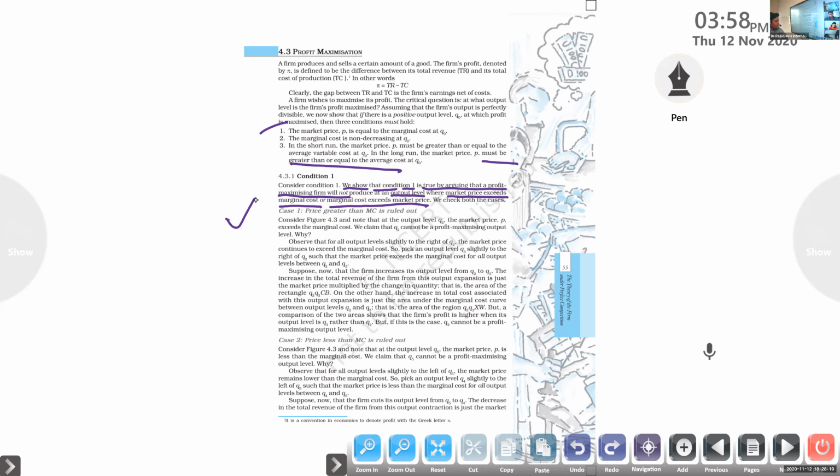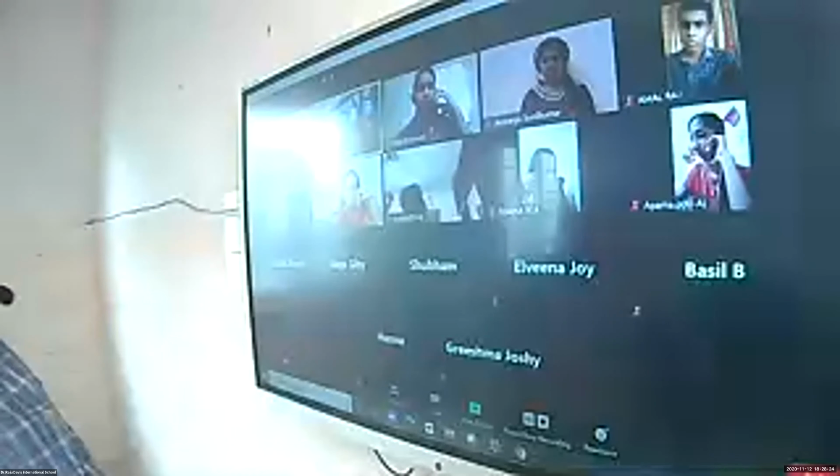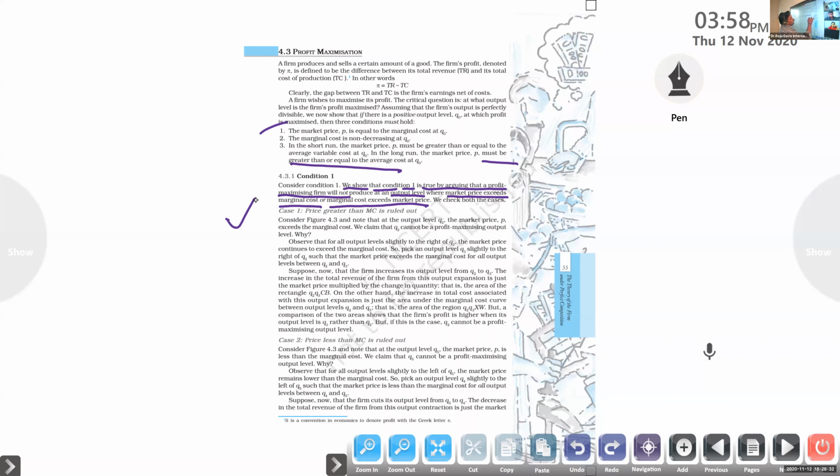For example, you are spending more money on the factors of production, right or not? Marginal cost means the money that we are spending to purchase the factor inputs. MC should always be equal to the price for a single unit. Just take one single unit here.